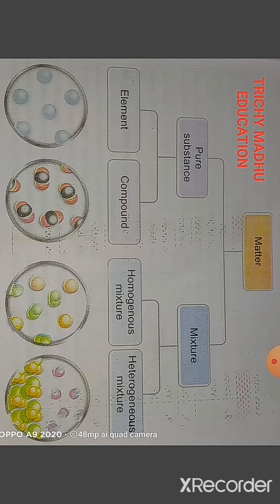Next one is matter, pure substance, mixture. What is a pure substance? Pure substances are elements or compounds. Mixtures are homogeneous mixtures or heterogeneous mixtures. Two types of mixtures are there: homogeneous mixture and heterogeneous mixtures. For pure substances, there may be elements or compounds. Elements are also pure substances. Compounds are also pure substances.